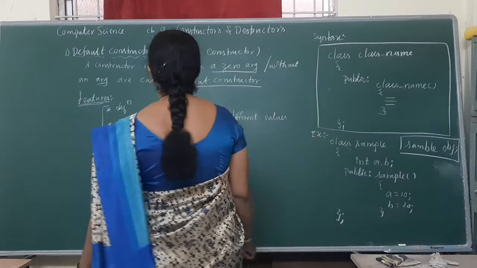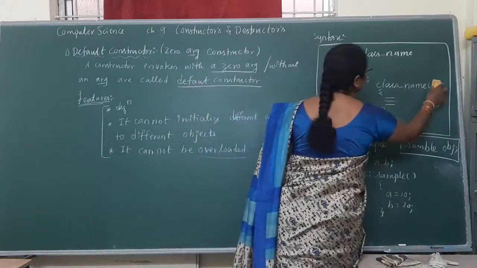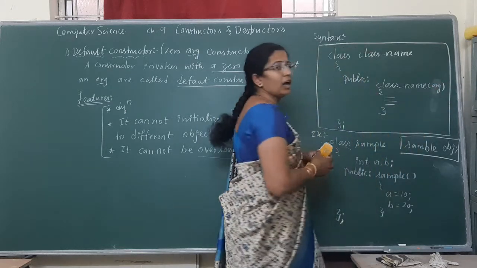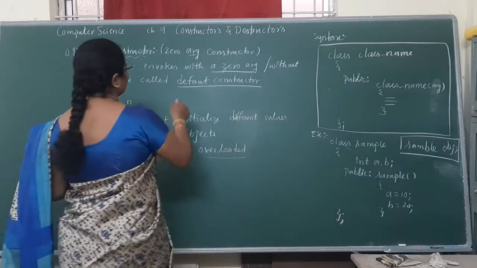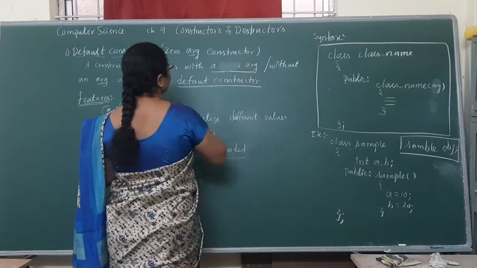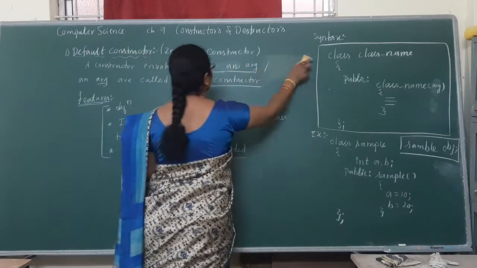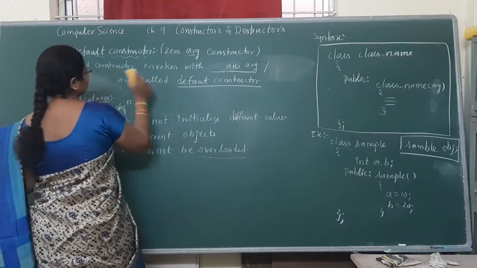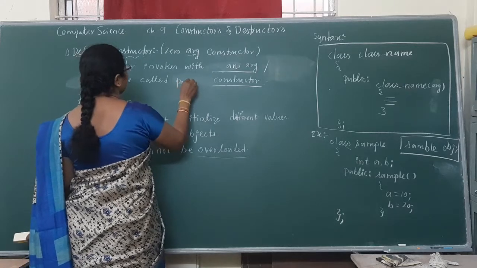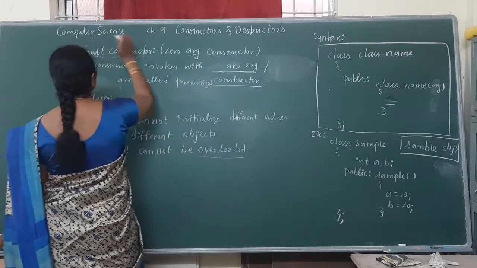After that, the second type, parameterized constructor. See here, the parameterized constructor syntax is just a change of this with an argument. A constructor invoked with an argument is called a parameterized constructor.